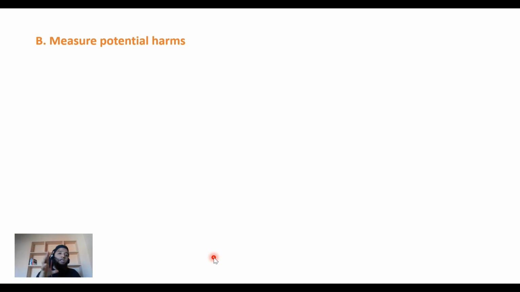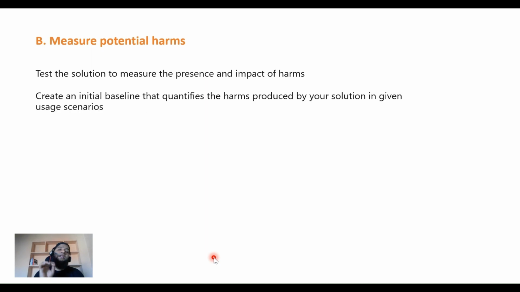The second one is measure the potential harms. Now you've identified them, let's measure, let's quantify them. Now test the solution to measure the presence and impact of the harms, obviously, and then create an initial baseline that quantifies the harms produced by your solution in a given usage scenario. So you create an initial baseline.